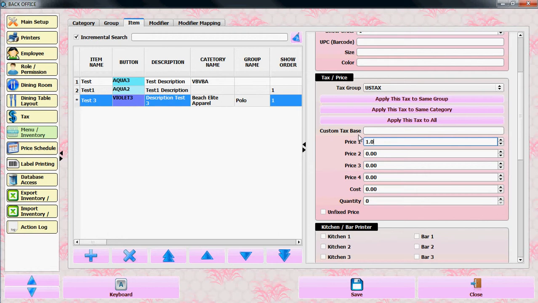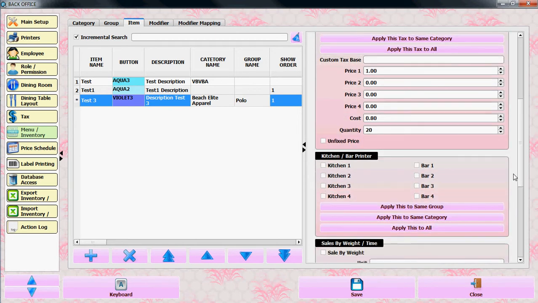Let's say $1. There's a multiple price system. If you have a price schedule option, you can put multiple prices. You can put the cost of the item, let's say 80 cents, and available quantity, let's say 20. You can put unfixed price if you want to change the price on sale. When you are going to sell it, it will ask to change the price. You can change it on demand.